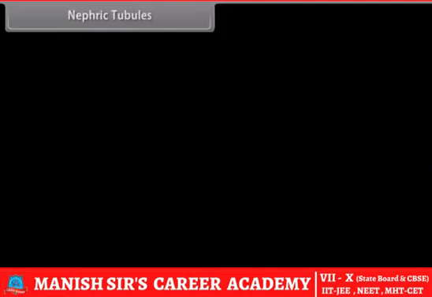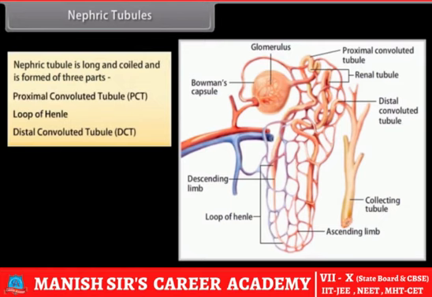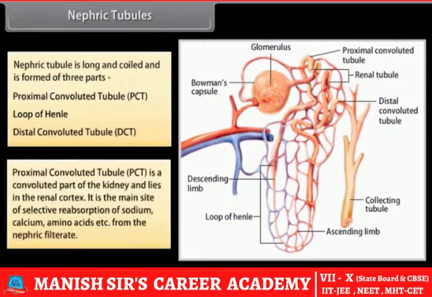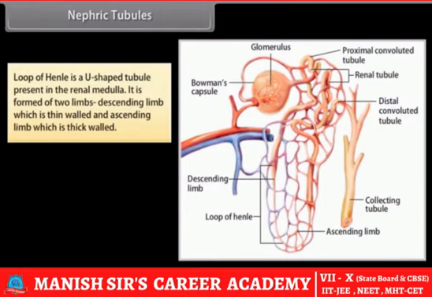Nephric tubules. The nephric tubule is long and coiled and is formed of three parts: proximal convoluted tubule (PCT), loop of Henle, and distal convoluted tubule (DCT). The proximal convoluted tubule (PCT) is a convoluted part of the kidney and lies in the renal cortex. It is the main site of selective reabsorption of sodium, calcium, amino acids, etc. from the nephric filtrate.